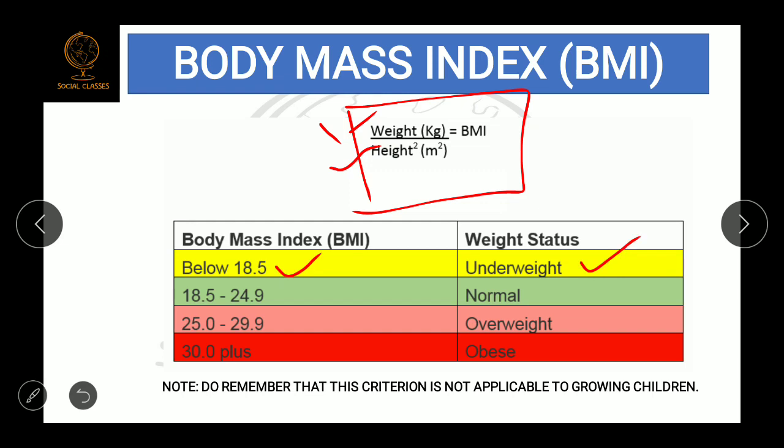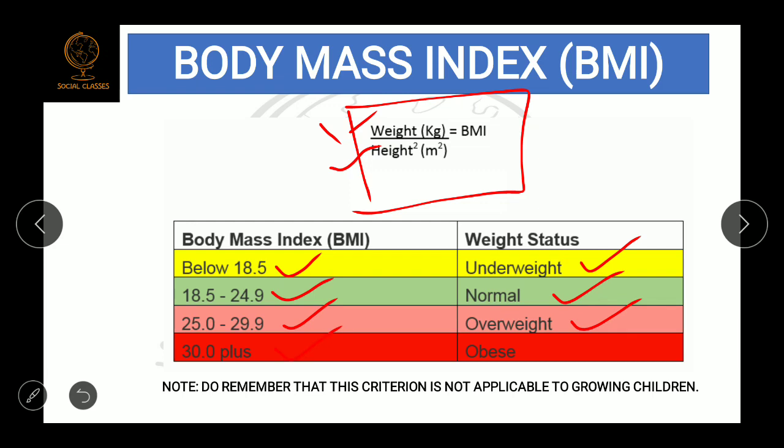If the BMI is between 18.5 and 24.9, that person is normal. If the BMI is 25 to 29.9, that person is overweight. And if the BMI is over 30, that person is suffering from obesity.